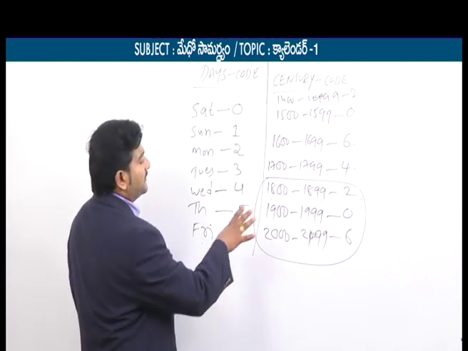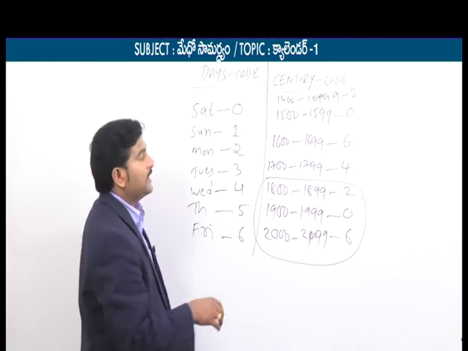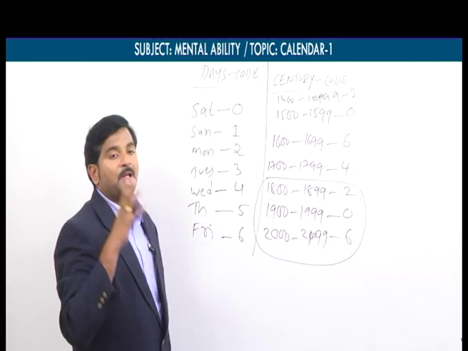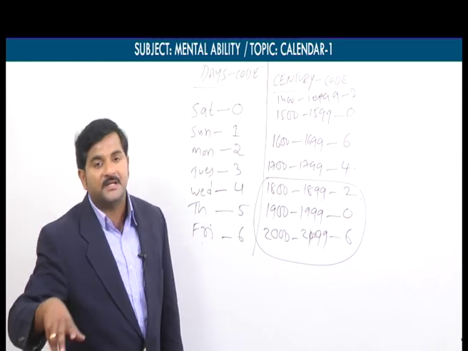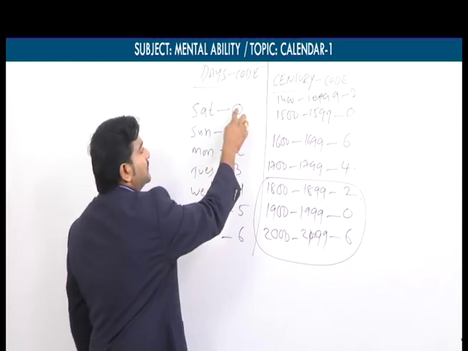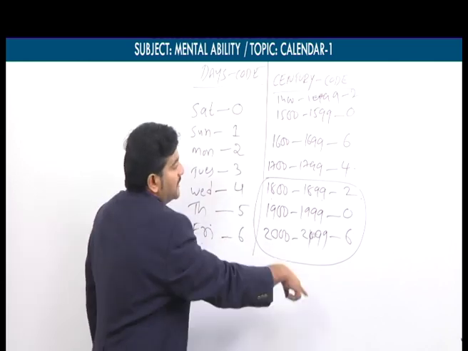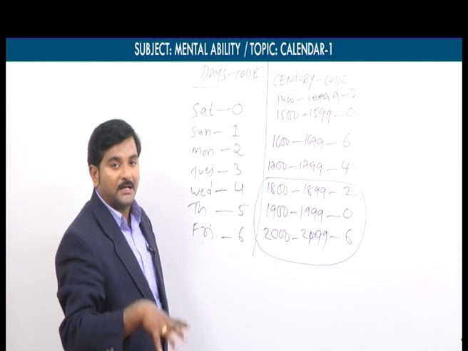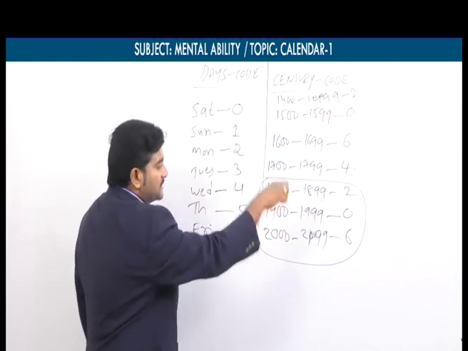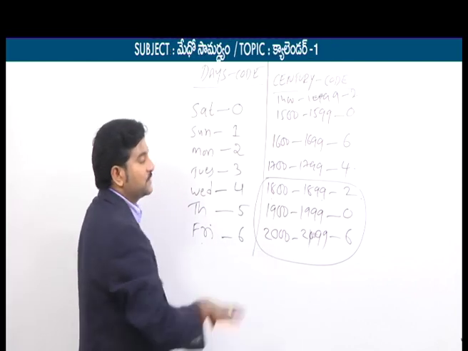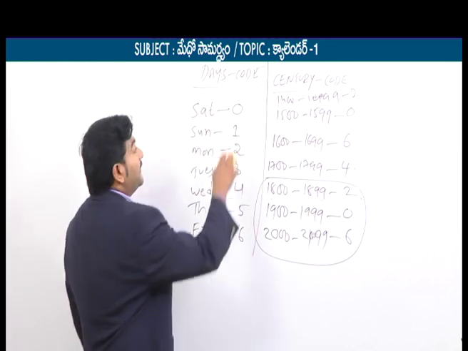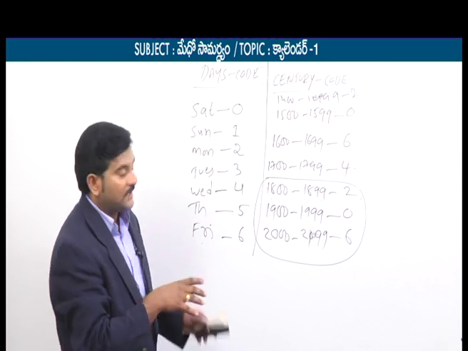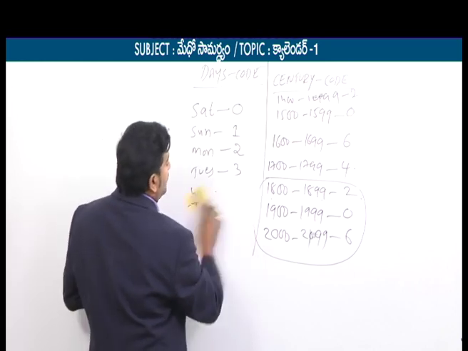But I am taking this way because there is flexibility here. 0642, 0642 keeps on repeating, and you need not remember codes for different centuries. If you follow 0 as Sunday, then century codes may differ and may not come in cyclic order. But here, fortunately, we are getting the cyclic order 0642, 0642 and so on. And if I take 0 as Saturday, there is flexibility with month codes also. That flexibility I am going to discuss now.